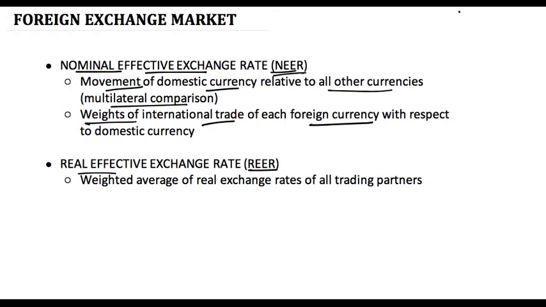The important thing to remember here is that weights of international trade of each foreign currency is taken into consideration to find out nominal effective exchange rate.